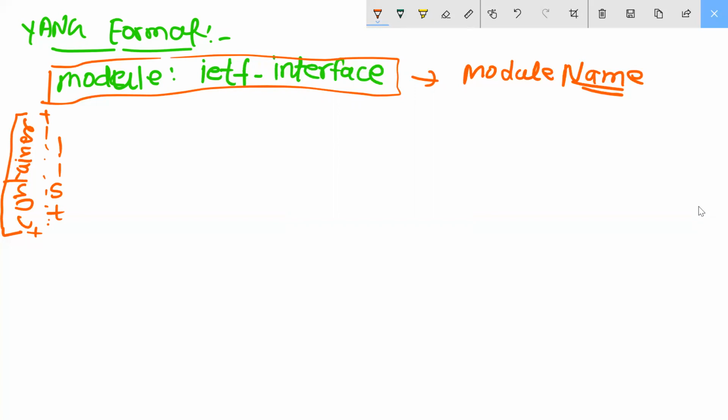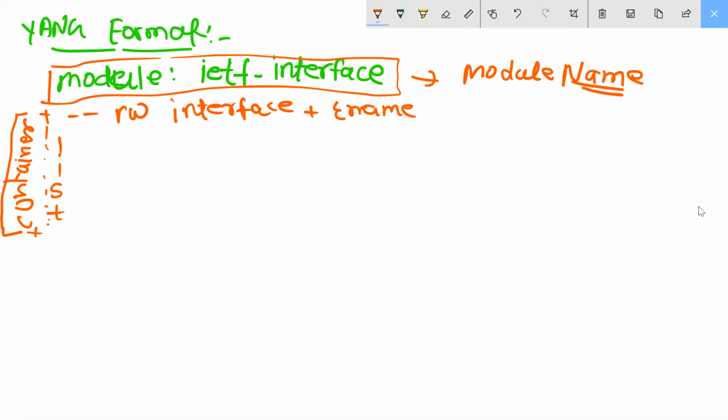Inside that, interface, read write. Here you will find the name.